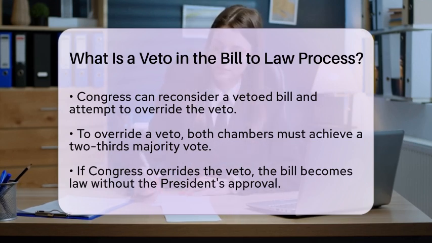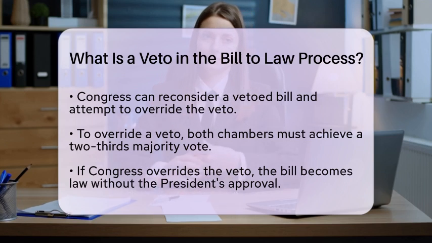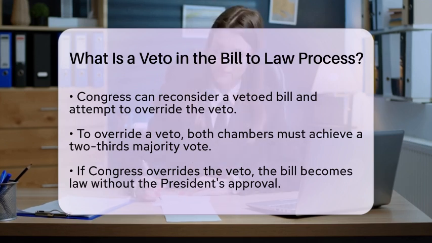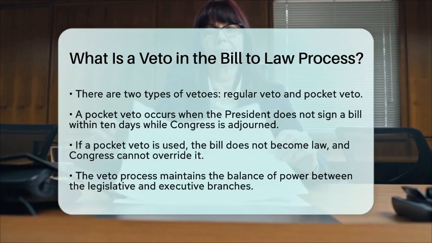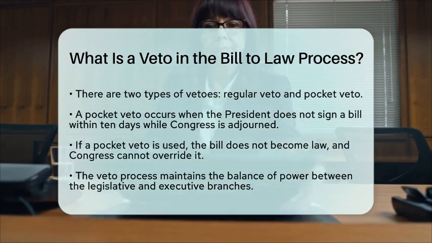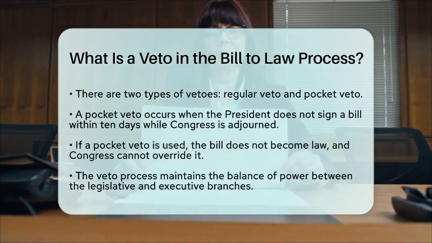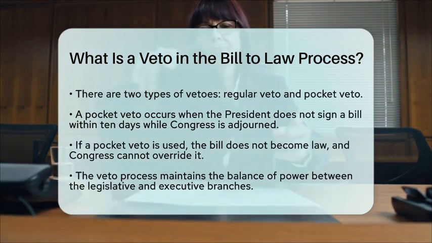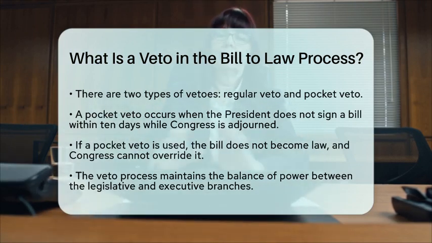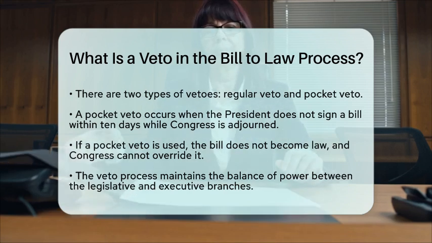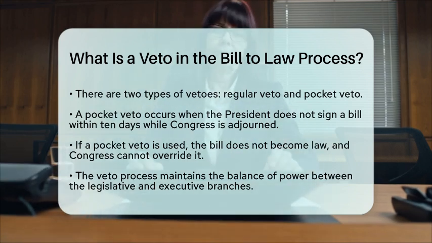It is also important to note that there are different types of vetoes. A regular veto occurs when the President actively rejects a bill. However, there is also a pocket veto, which happens when the President does not sign a bill into law within 10 days while Congress is adjourned. In this case, the bill does not become law, and Congress cannot override the veto.